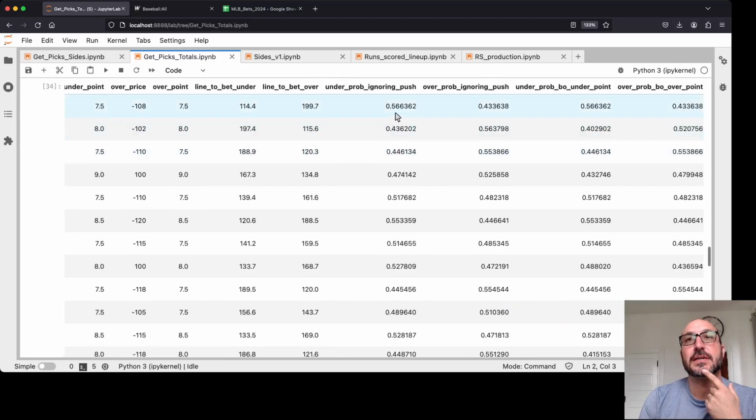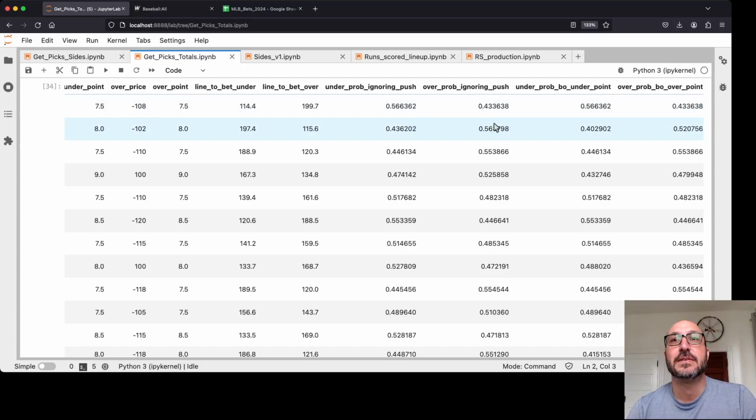What I've calculated here is the probabilities, and what we really want to look at to compare to the line is the probability ignoring the push. So if it's a half-point line, we don't have to worry about pushes. The model's always going to predict either over or under. When there's a push, what you want to do is ignore the push and reweight the probabilities of just over and under. So conditional on it not being a push, what's the over probability or the under probability? And from those, and factoring in our edge, in this model we need a bigger edge. We're going to put in about a 10% edge.